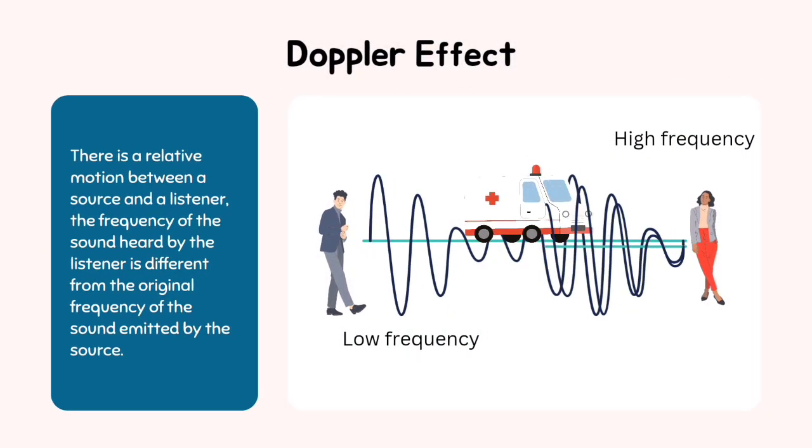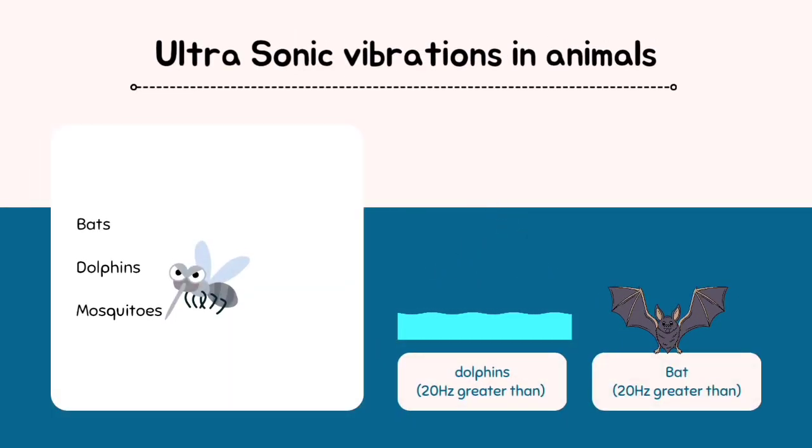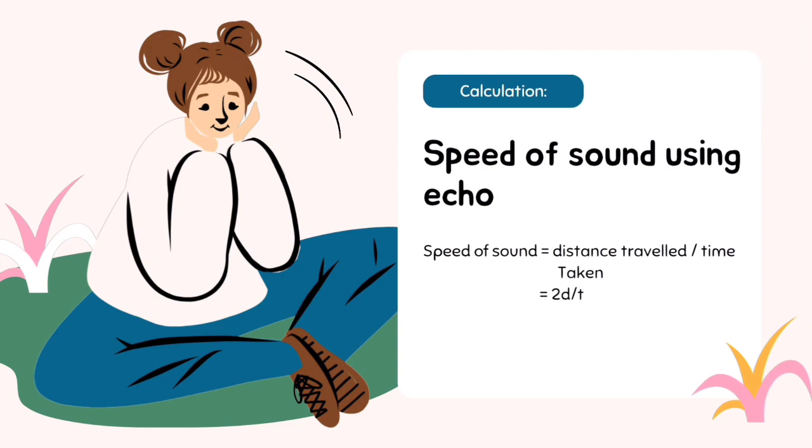Doppler effect: there is a relative motion between the source and the listener, so the frequency of the sound heard is different from the original frequency of the sound emitted by the source. Sonic vibrations in animals: bats, dolphins and mosquitoes. Speed of sound using echo is equal to distance traveled divided by time taken, that is, 2d divided by t.